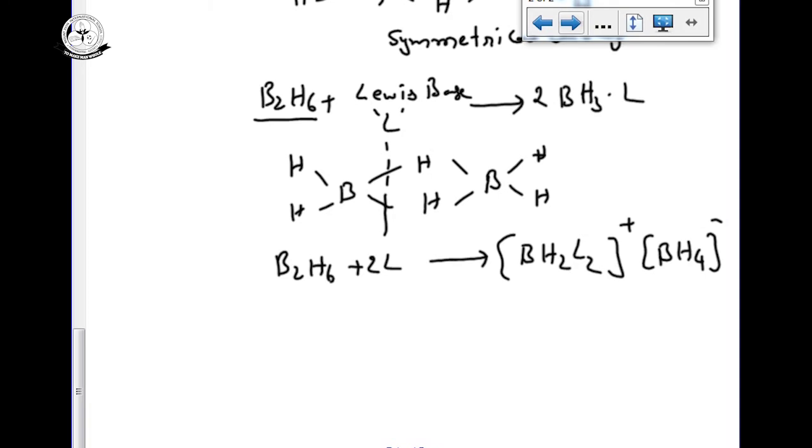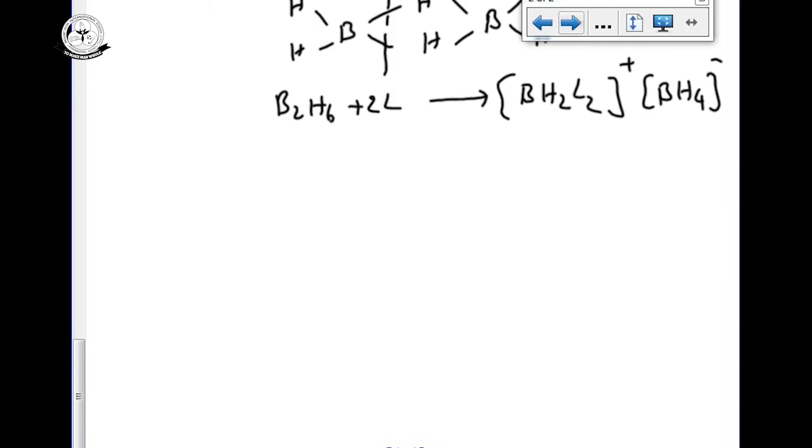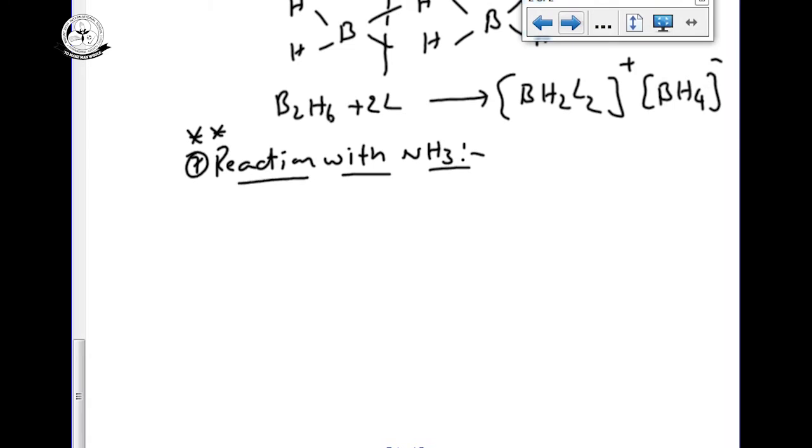And the most important thing is reaction with ammonia. Very important, reaction with ammonia. So now we are seeing diborane, B2H6, electron deficient, and ammonia electron rich. So this is a Lewis base. Previously I was saying symmetrical and unsymmetrical breaking. Now we can see it under different conditions.